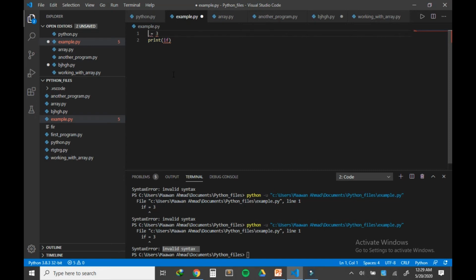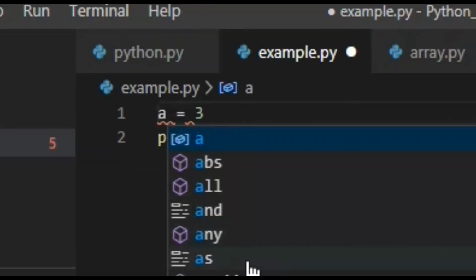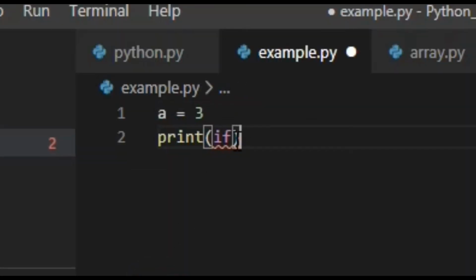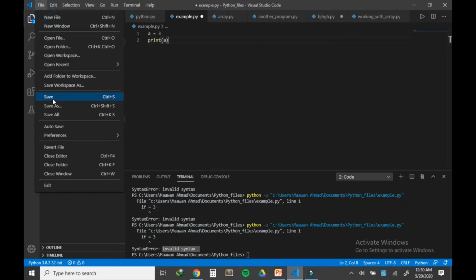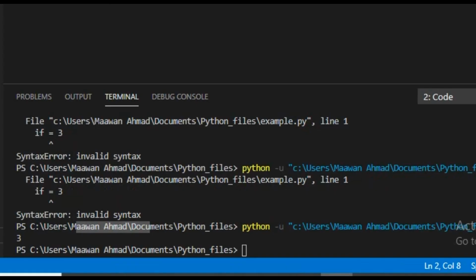Now I am giving a name beyond keywords. I am giving a custom name to this variable. Suppose I named it as A. Now I have to print this A, and let's save it and run the program again. And now here, the output is here.